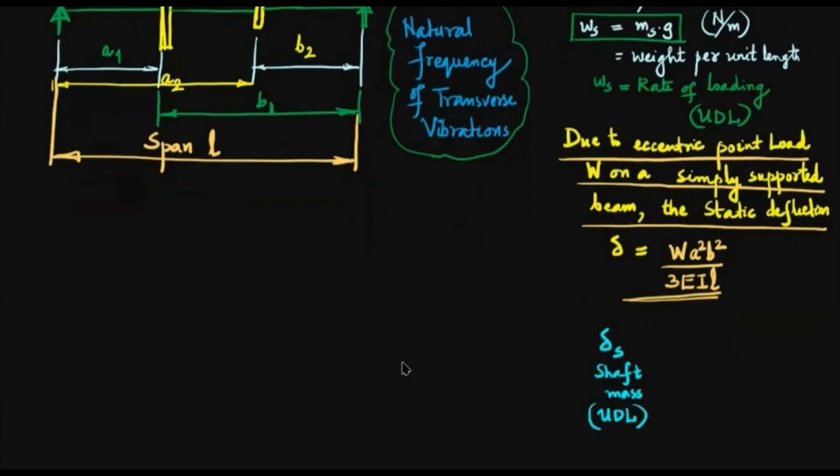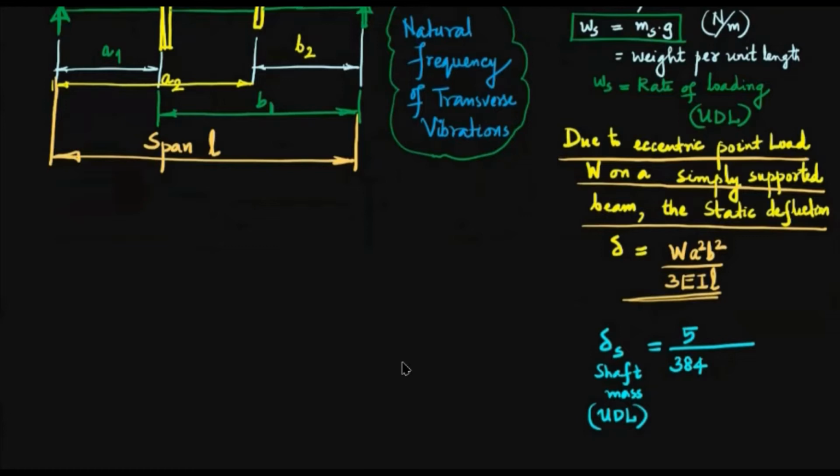What is that? Small w suffix s, it is ms into g. That delta s, if it is for a simply supported beam with a UDL, small ws is the rate of loading, Newton per meter. So delta s is equal to 5 by 384. You must have derived this relation at the time of studying this topic in MOS.